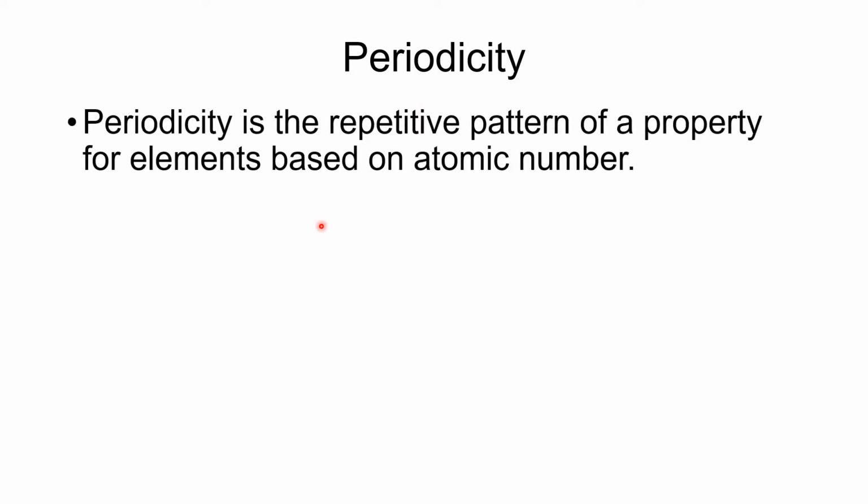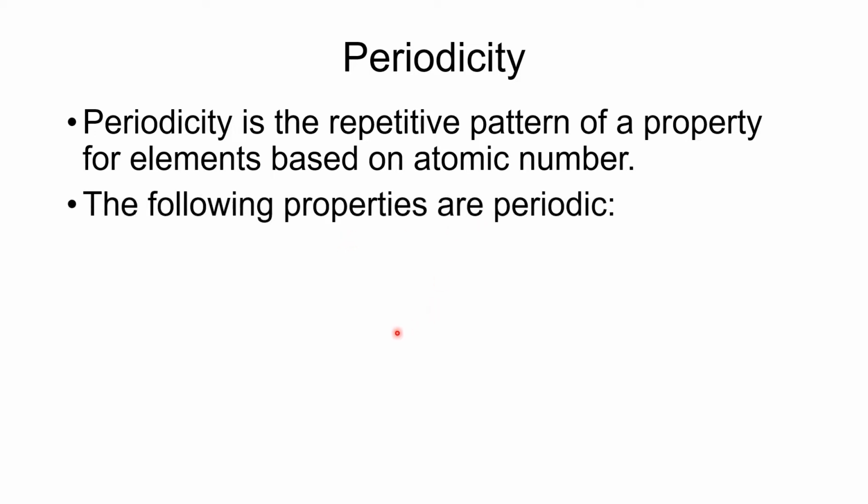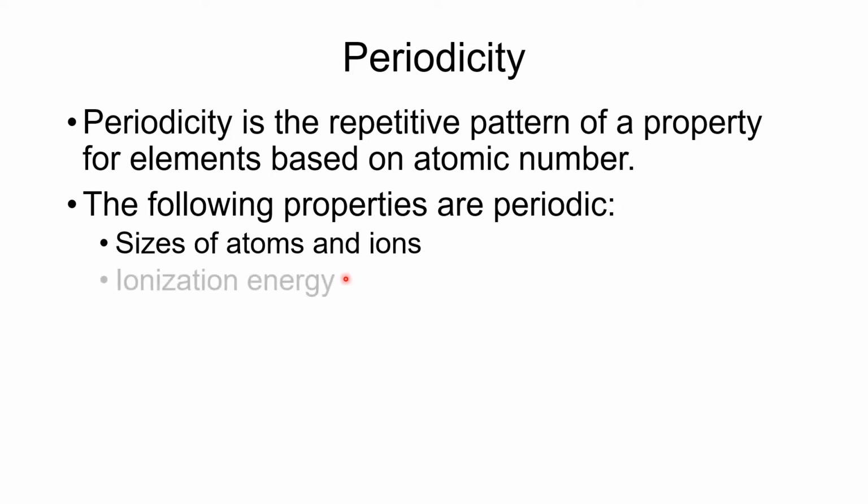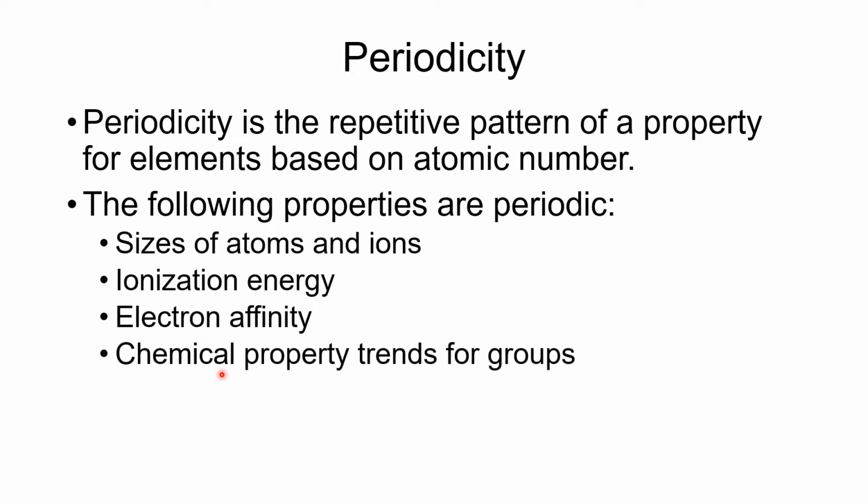So the concept of periodicity is that we have repetitive patterns. There may be a particular chemical or physical property that is not necessarily repeating, but very similar as you go through the individual elements. We're going to find that there are multiple properties that are periodic, and that's going to include the size of atoms and ions. It'll include ionization energy, electron affinity, and chemical property trends for the groups. And we will look at those coming up here.